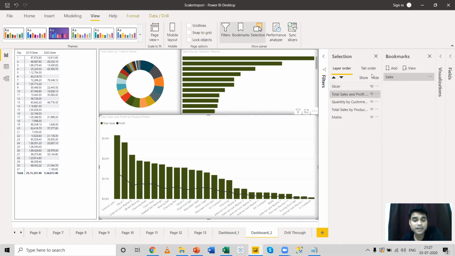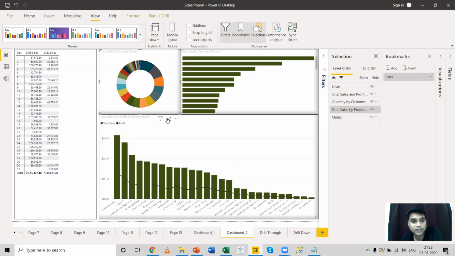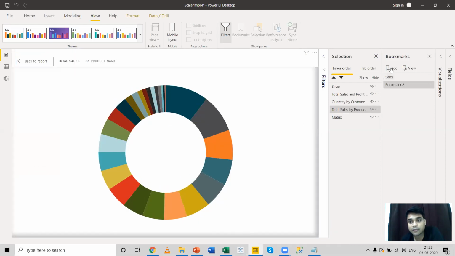Now, the second bookmark that I want to create, I want to show only this particular pie chart. So what I can do, I can select this pie chart and click on focus. There's an option over here, this option you can see, focus mode. You can click on focus and you can create one more bookmark and you can name it as donut chart. And I can just update it.